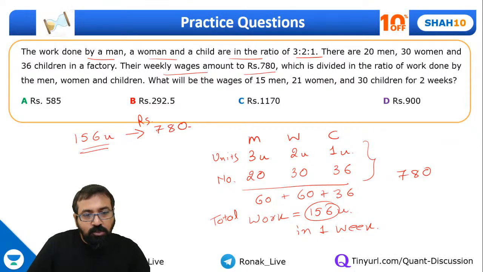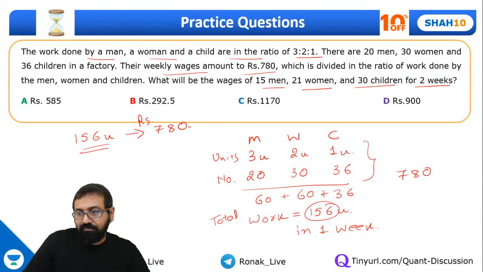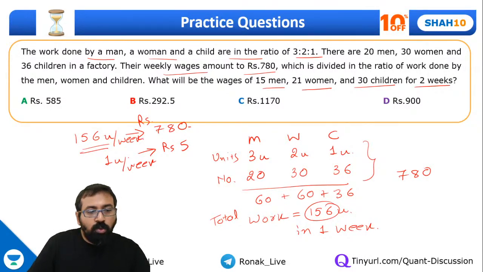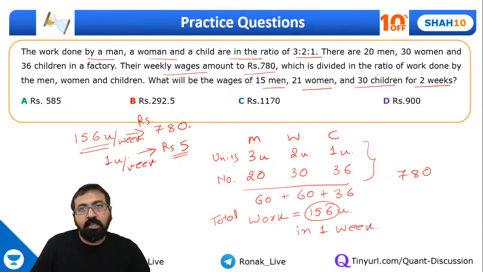What will be the wages of 15 men, 21 women and 30 children for 2 weeks? Everyone. Okay, so this is what we need to find out. So if you want, you can calculate 1 unit per week. The charges will be rupees 5, because this is 780 per week. This is 156 units per week. So 1 unit per week, the charges will be rupees 5.